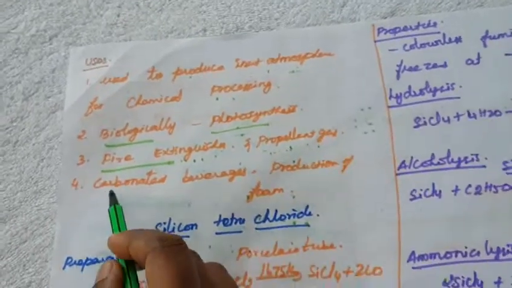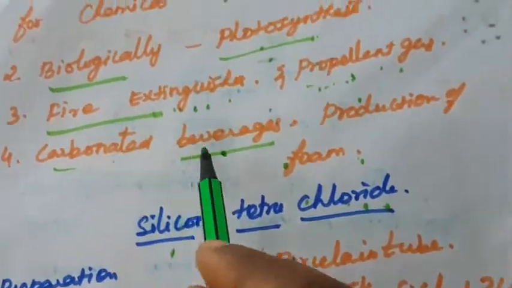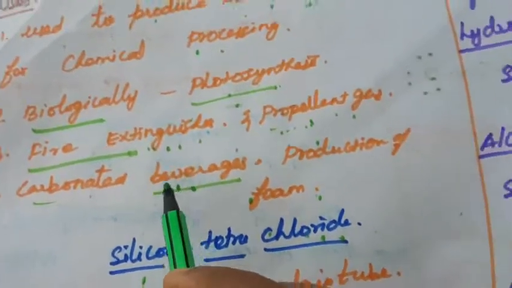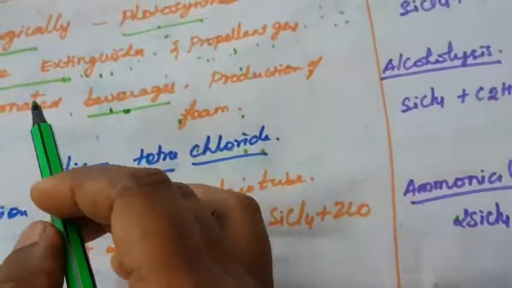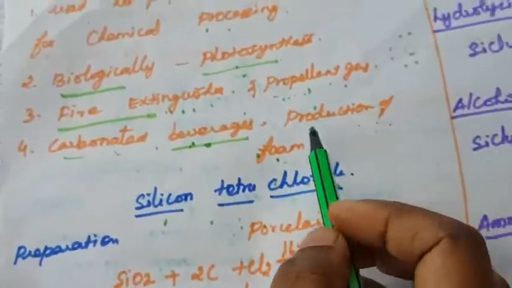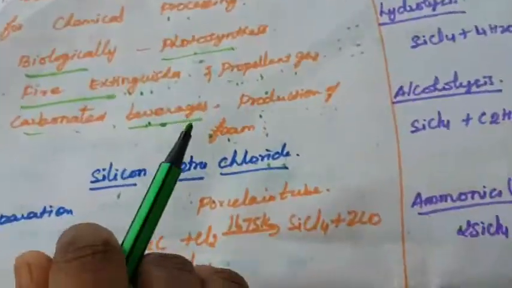Next one is carbonated beverages. Carbonated beverages means all the cool drinks containing carbon dioxide, like Limca, Bovonto, 7-Up. These are all carbonated beverages, soft drinks containing carbon dioxide. Another one is foam production. For foam production, carbon dioxide gas will be used. Okay, so next one.